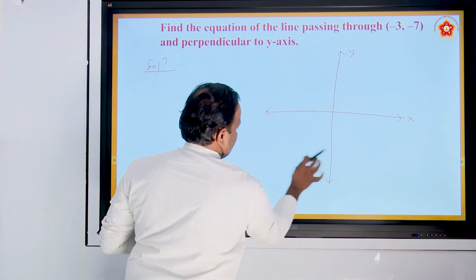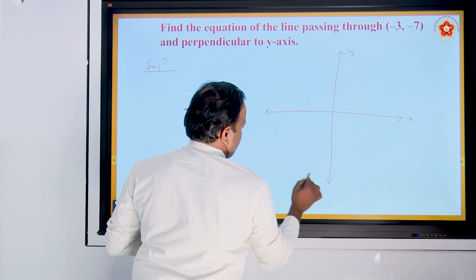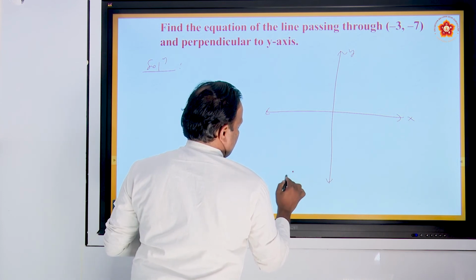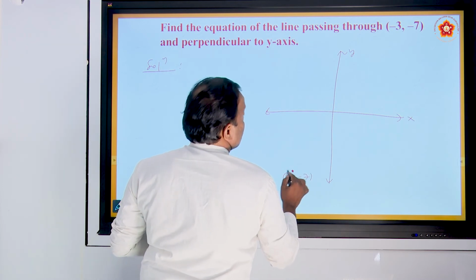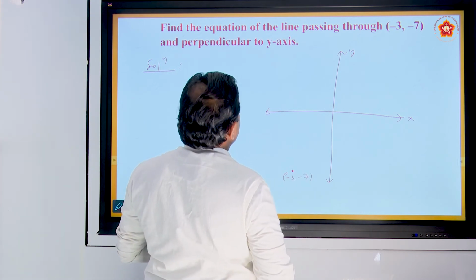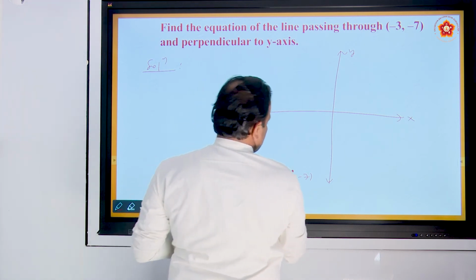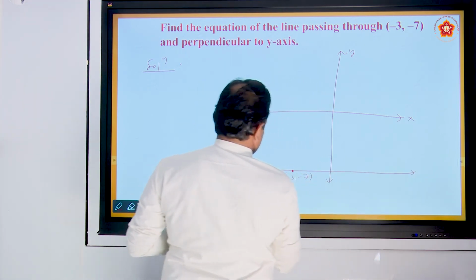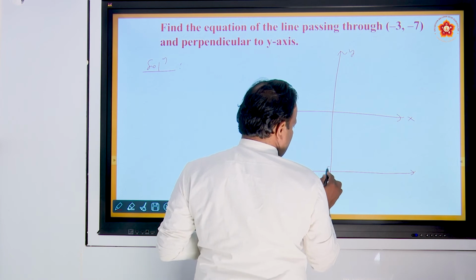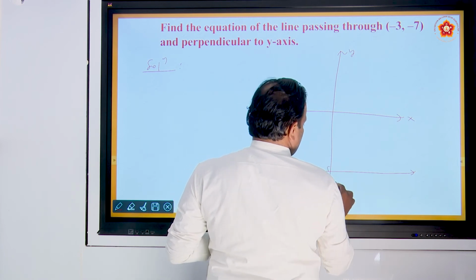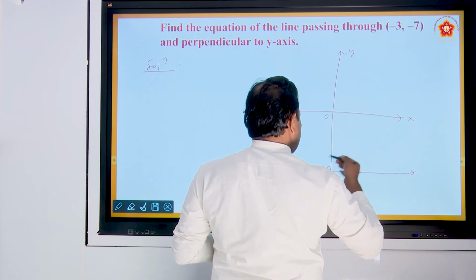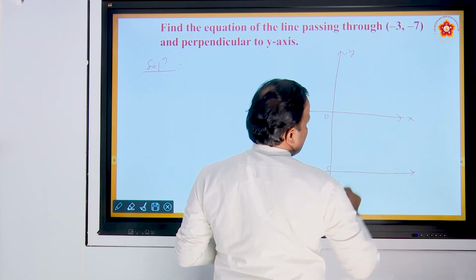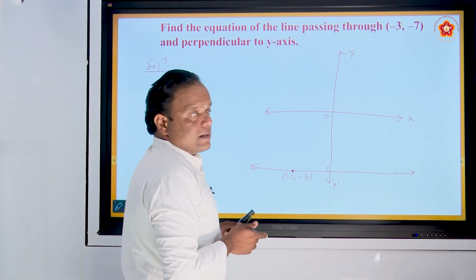Here take the point minus 3 comma minus 7, with x axis and y axis. What is given here? The line is perpendicular to y-axis. How can we draw the perpendicular? Like this. This is 90 degree, means this is perpendicular to y-axis. See, observe here. Any line perpendicular to y-axis, clearly we say that line is parallel to x-axis.